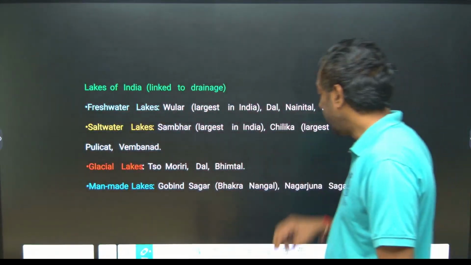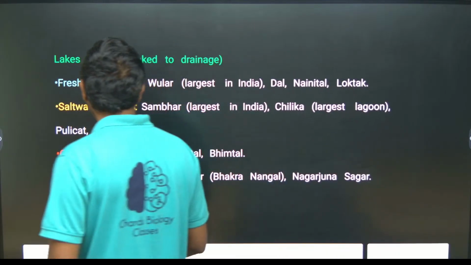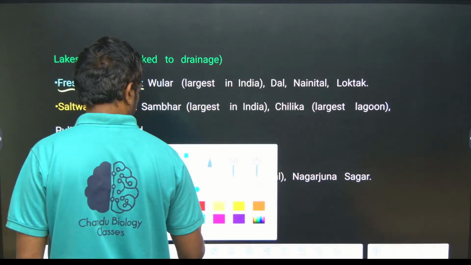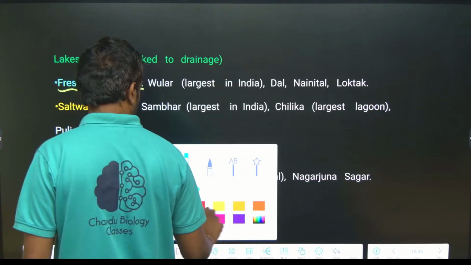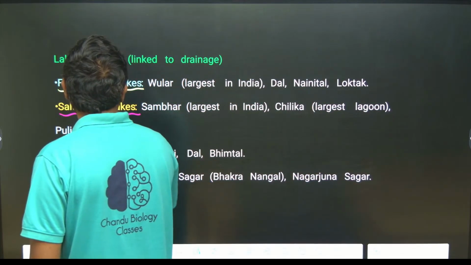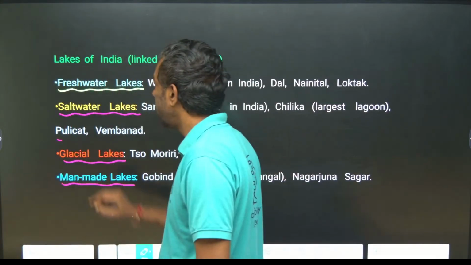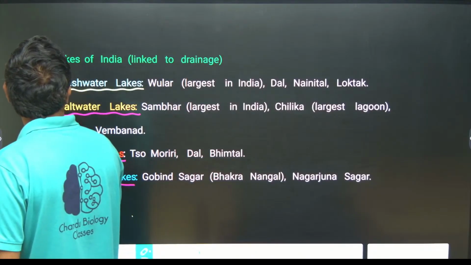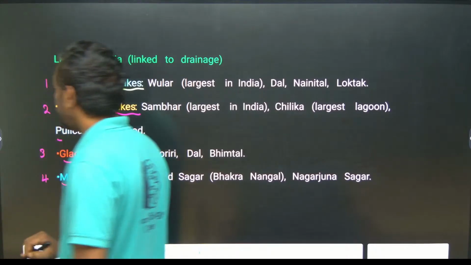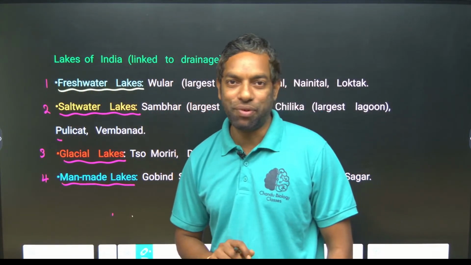Next, lakes. In the drainage system, mainly about lakes: freshwater lakes, saltwater lakes, glacial lakes, and man-made lakes. There are four types of lakes: freshwater, saltwater, glacial and man-made. This is also most important from the exam point of view, guys.